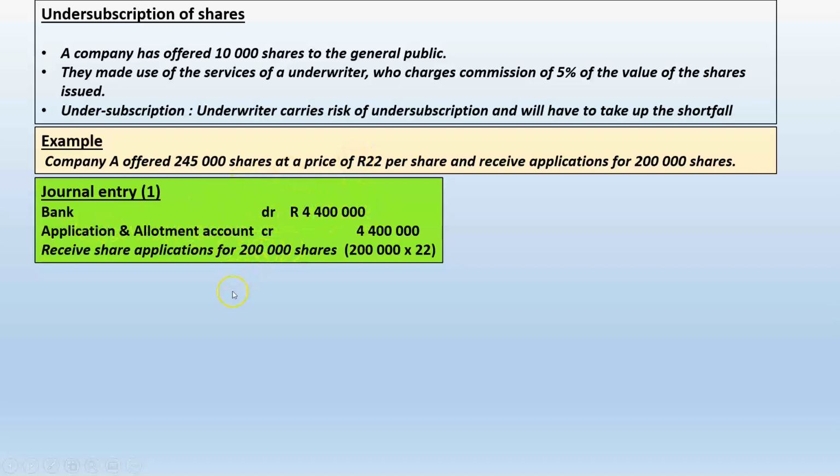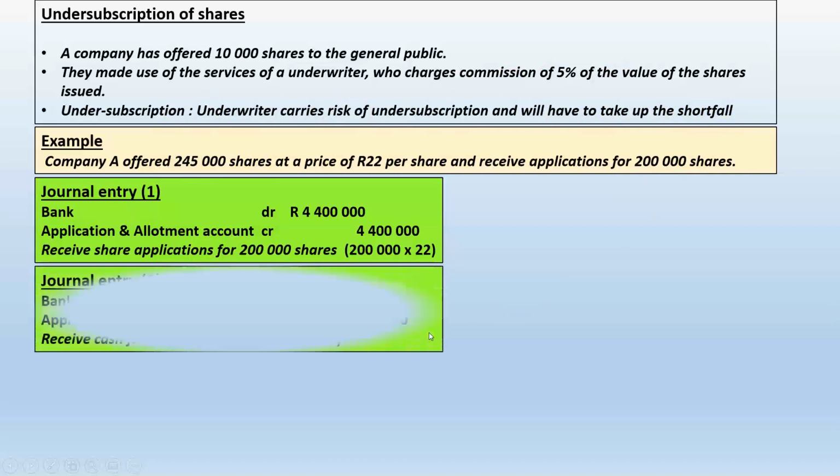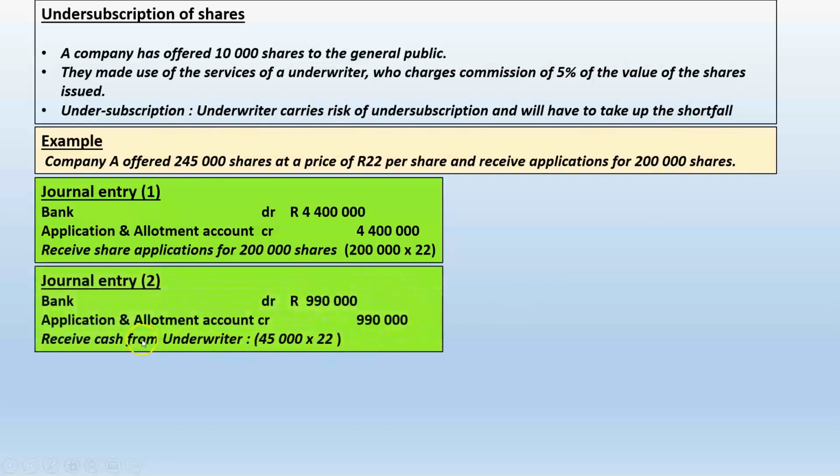Now the date of applications has closed. The company goes to the underwriter and says, sorry, but here is a shortfall of 45,000 shares that you have to make good. So in the first place, the underwriter has to take up that shortfall of 45,000, 245,000 less 200,000, at the 22 Rand. So again, they will have to pay it into this bank account.